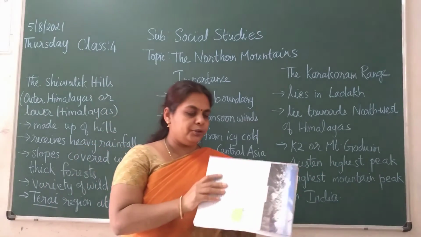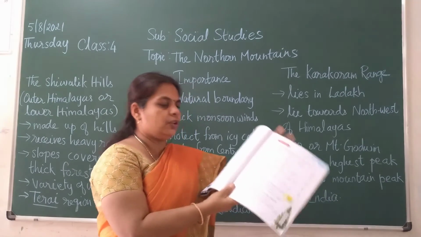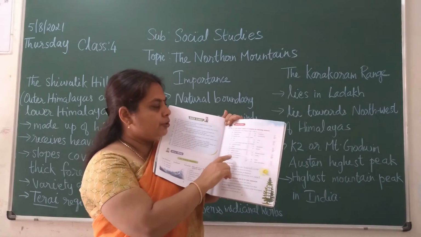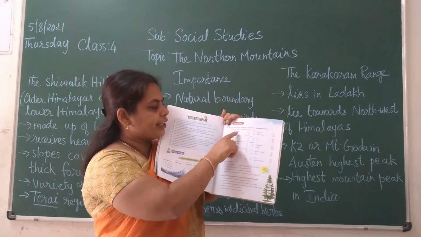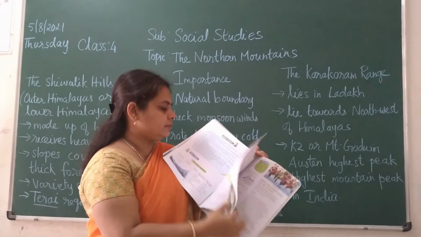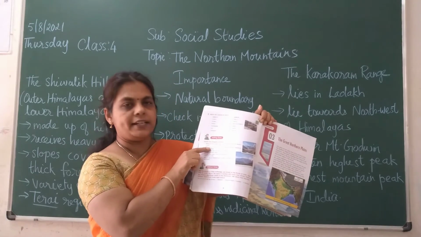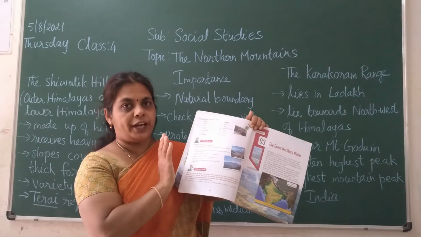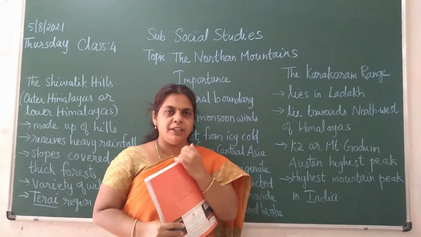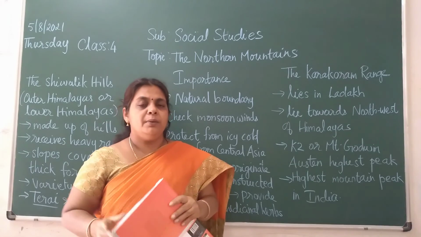And one more point I wanted to tell you, children, is what you have to write in the textbook. Mainly in the classwork notebook, write the choose, fill in the blanks, true or false, and then the match the following and the question and answers. Answer the following questions. This much only you write, children. This interact zone and all you don't write. When I am sending the notes, the answers also will be there. So write only for this one, children. Please make a note.